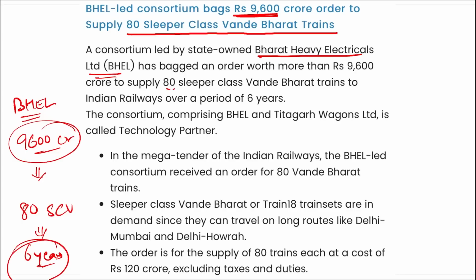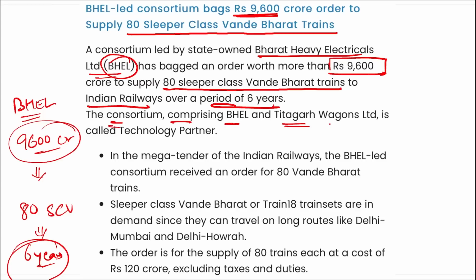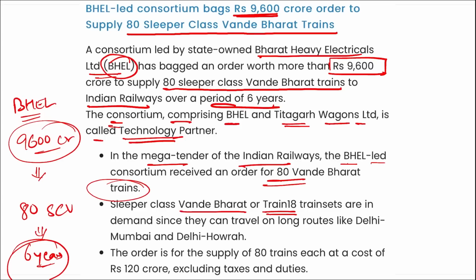Right, very important. 80 sleeper Vande Bharat trains will be delivered to Indian Railways by BHEL over a period of 6 years with an outlay of 9,600 crore rupees. Sorry, the consortium comprising BHEL and Titagarh Wagons Limited is called the technology partner here. In the mega tender, the BHEL-led consortium has received an order for 80 Vande Bharat trains. The sleeper class Vande Bharat trains or Train 18 train sets are in demand since they can travel along routes like Delhi to Mumbai and Delhi to Howrah.